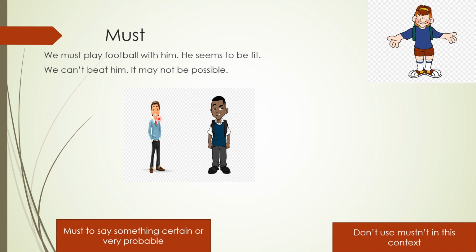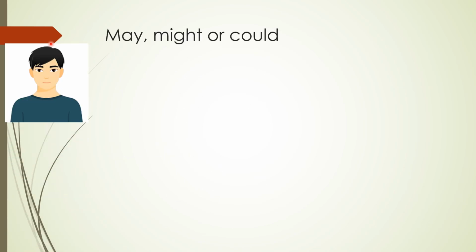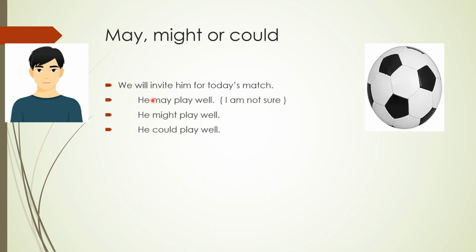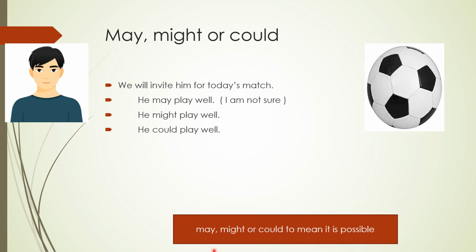Coming up, may, might, could. Another friend. He says, we will invite him for today's match. But let me tell you, he may play well. He might play well. He could play well. But I don't know. I'm not sure. He is a new student. I haven't seen him. Let's see. May or might or could to mean it is possible.